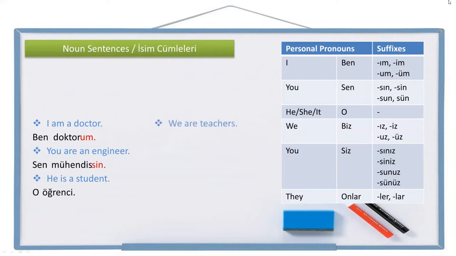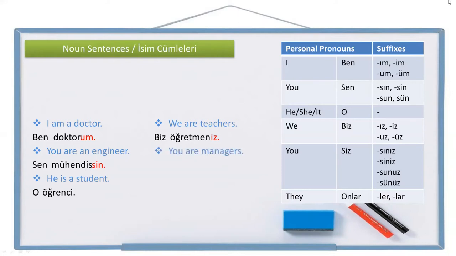Another one. We are teachers. Let's write it. We, biz, teacher, öğretmen. We are teachers, öğretmeniz. As you see, for the personal pronoun we, the plural noun teachers is singular in Turkish. We don't say öğretmenler. We say öğretmen. We can use it in the singular form. Biz öğretmeniz.